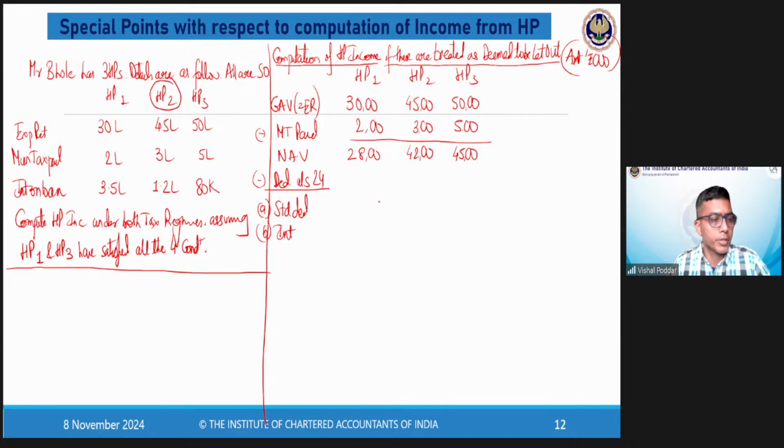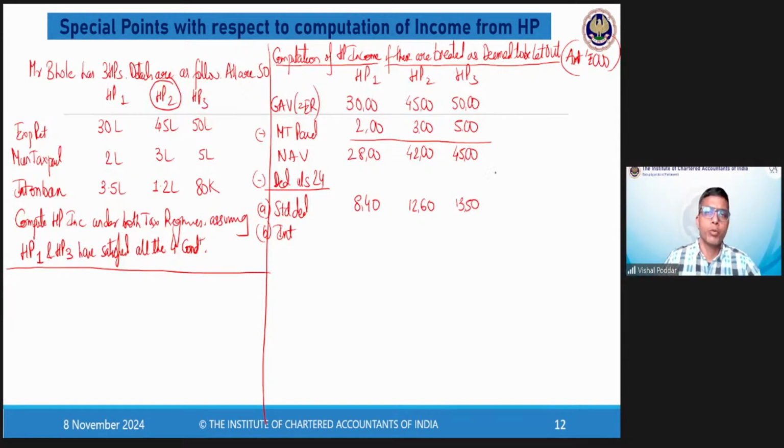28 lakhs into 30% is 840. 42 lakhs into 30% is 1260. And 45 lakhs into 30% is 1350.